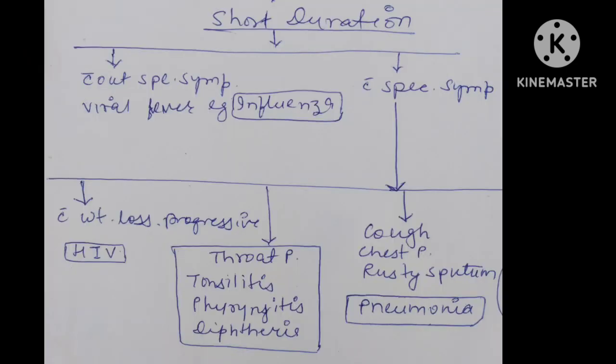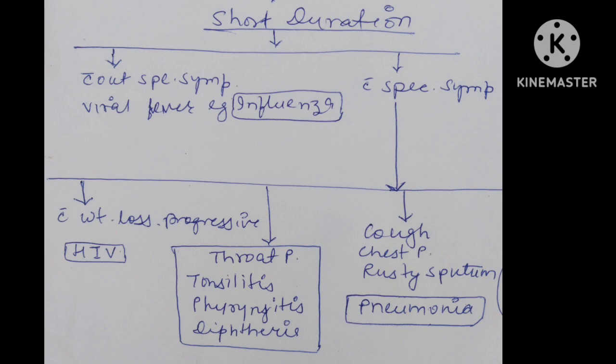So fever is divided into short duration fever and long duration fever. Short duration fever is again divided into 2 types: short duration fever without specific symptoms and short duration fever with specific symptoms. Short duration fever without specific symptoms consists of viral fevers, for example influenza.